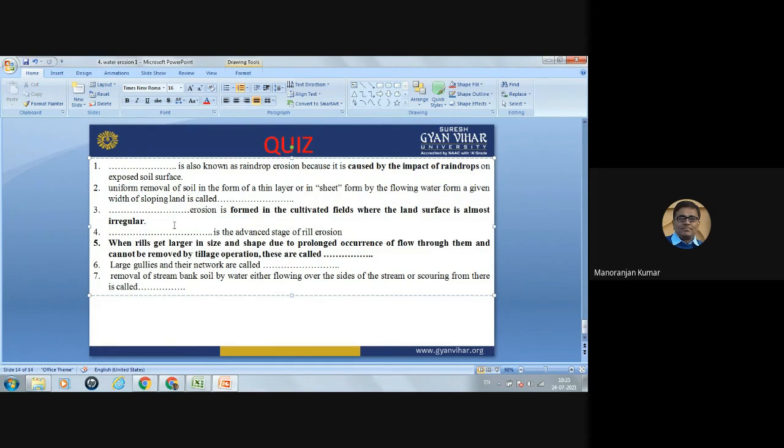Now third, blank erosion is formed in the cultivated field where the land surface is almost irregular. So in this type of area, which type of water erosion will be there? Rill erosion.